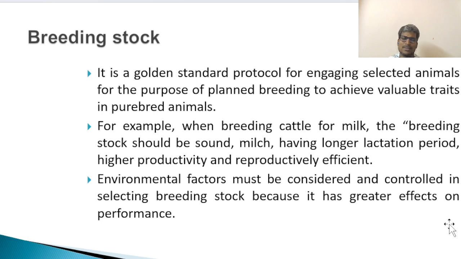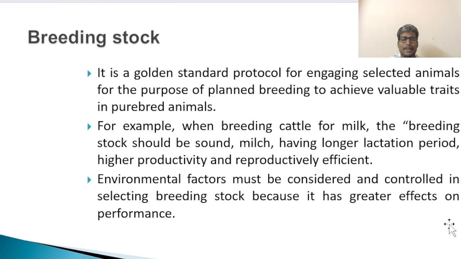Breeding stock. It is a gold standard protocol for engaging selected animals for the purpose of planned breeding. Why do we do this? To achieve valuable traits and to bring a pure breed or pure line.